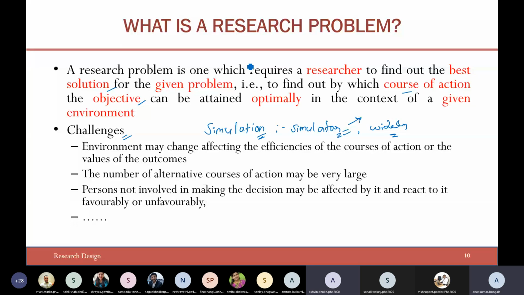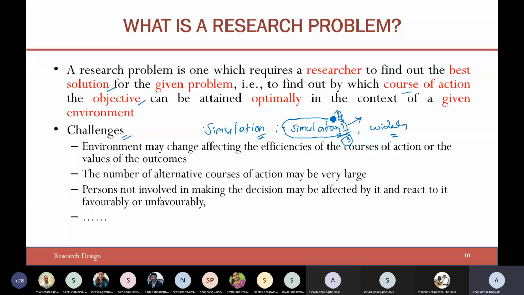Like, what if, instead of using simulator one, why can't I use simulator 2? Why can't I use simulator 3? That also you can get as a question, if you have got the results from one simulator. An expert may suggest why don't you go for this particular simulator, and they may ask you to redo your experiments in all the set of simulators and see whether you are getting the same results or not. So that can also be one of the issues.